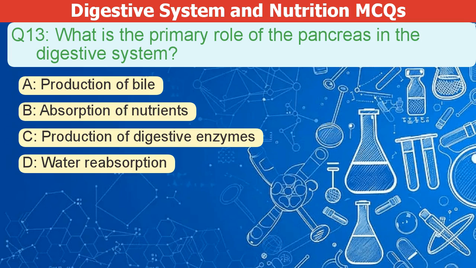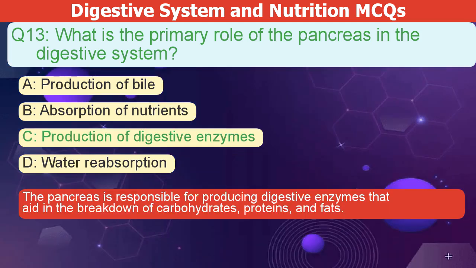What is the primary role of the pancreas in the digestive system? A. Production of bile. B. Absorption of nutrients. C. Production of digestive enzymes. D. Water reabsorption. The correct answer is C. The pancreas produces digestive enzymes. These enzymes help break down carbohydrates, proteins, and fats.